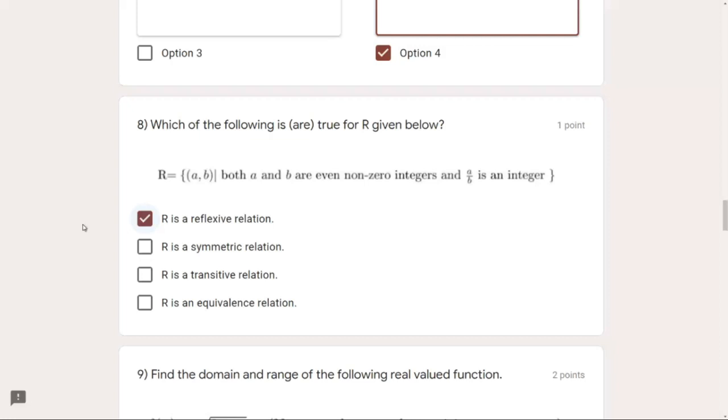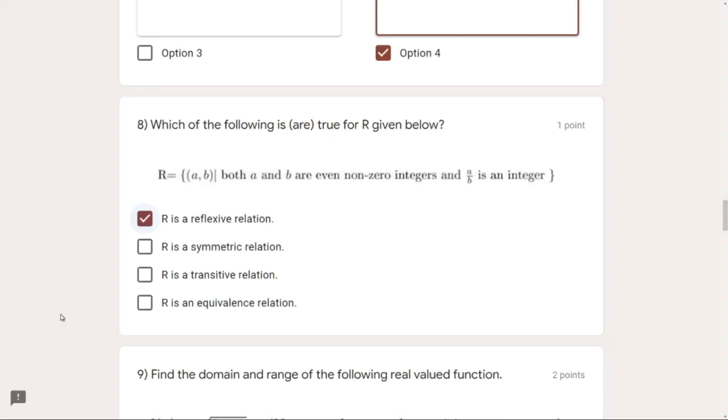Like 2 and say 4. Yeah, we got it. 2 upon 4, is it an integer? No. We should start with 4 upon 2. See, 4 upon 2, yes, it is an integer. But 2 upon 4, it is not. So simply, this cannot be a symmetric relation, because only one pair of such numbers is required to be found, which disproves that type of relation. So it is not symmetric. So the second option is incorrect.